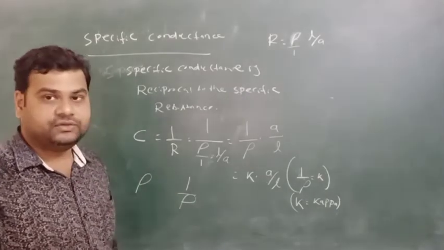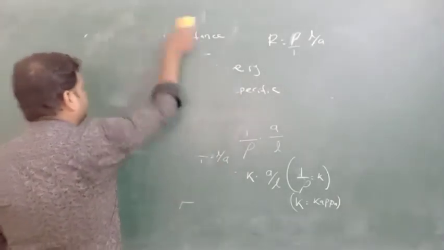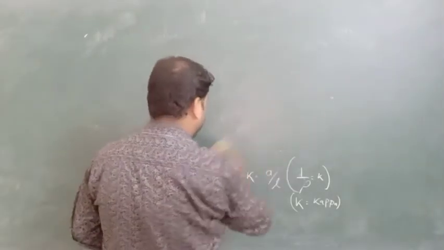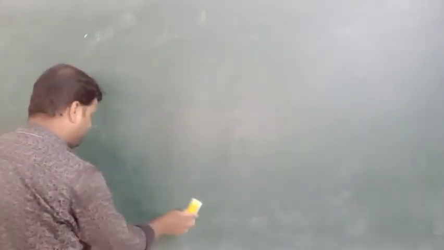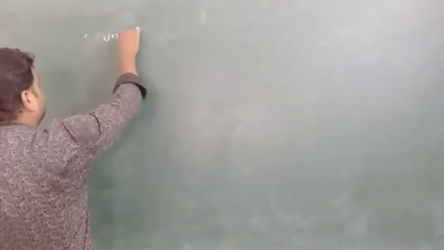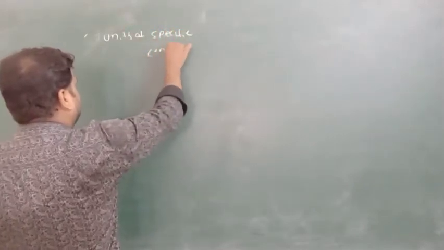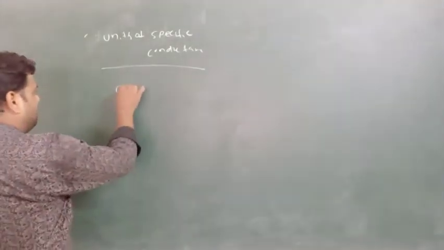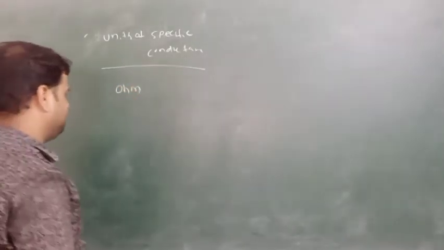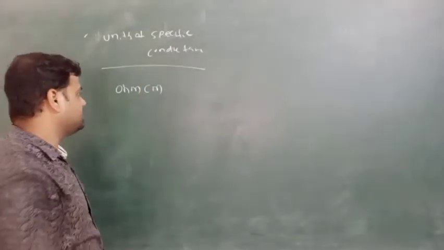What are the units of specific conductance? We know that ohm cm is the unit of specific resistance.